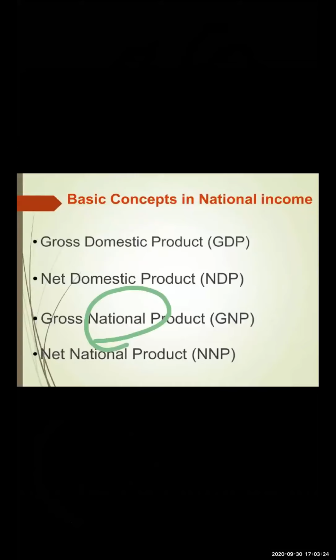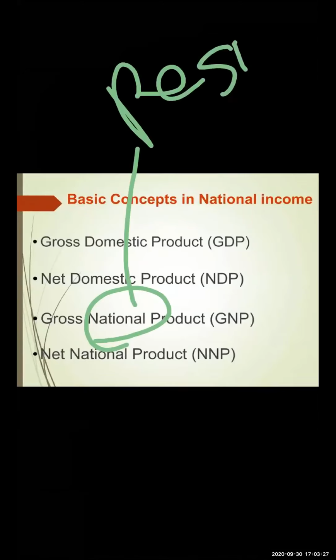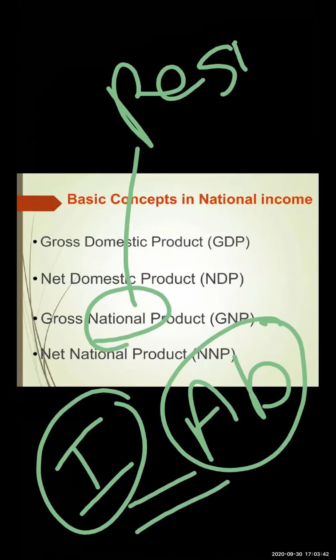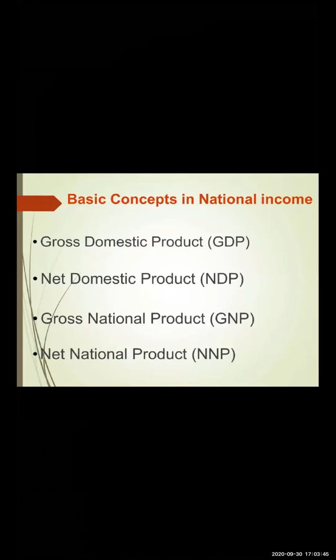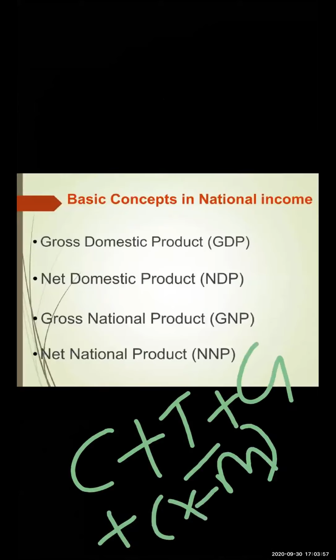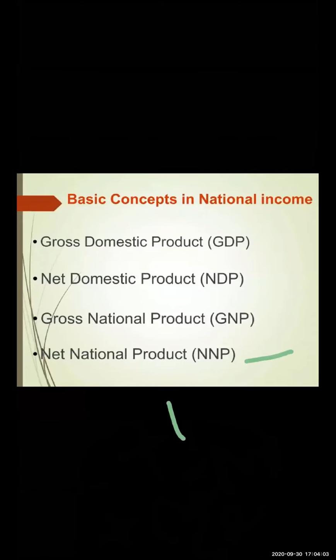In national product, we consider residents of India. That means people living in India or people who are Indian residents living abroad. Both we are going to consider, only these two. We are not going to consider foreigners. If they are living in a foreign country, that is not included. How is it calculated? Consumption, investment, government, plus export minus import, and receipt minus payment. And in net we take GNP minus depreciation cost.